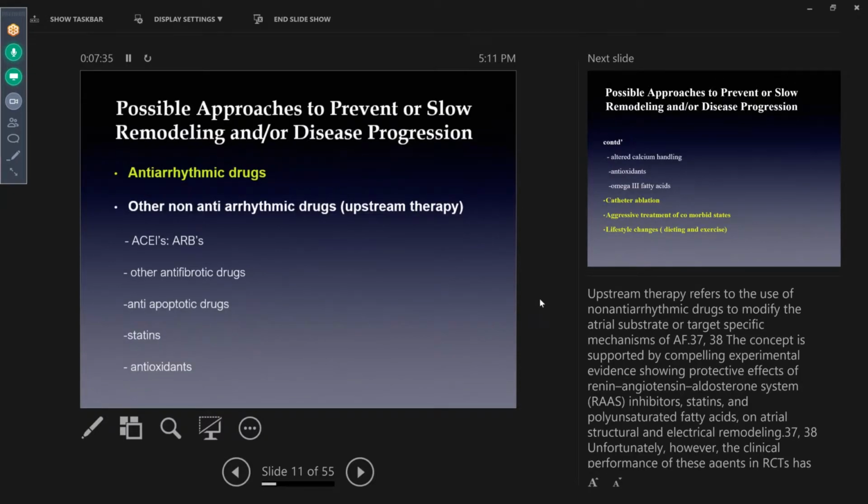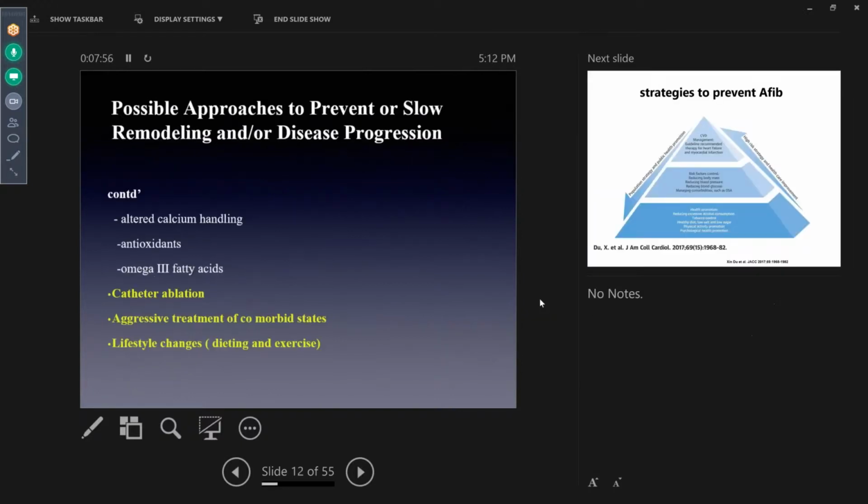And so what are some of the possible approaches? There are certain antiarrhythmic drugs that are safer than others, so some of those may be useful. Other non-antiarrhythmic drugs, and treatment of hypertension, is very important. And some of these approaches, as was discussed earlier today, have not been effective. Some of these have been discussed earlier, and some of these approaches I will spend the rest of the time to discuss.